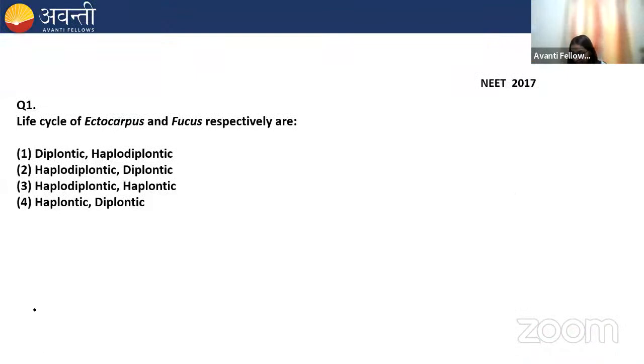Now, let's take some questions. Question number 1 says: the life cycles of Ectocarpus and Fucus respectively are. Option 1 is diplontic or haplodiplontic. Option 2 is haplodiplontic, diplontic. Option 3 is haplodiplontic, haplontic. Option 4 is haplontic and diplontic. Just now I've told you.